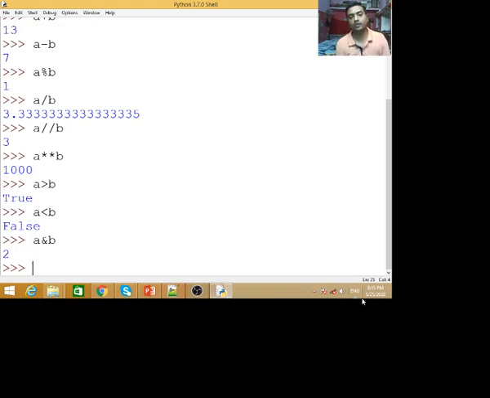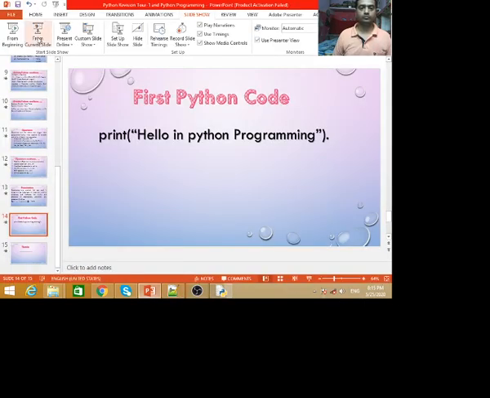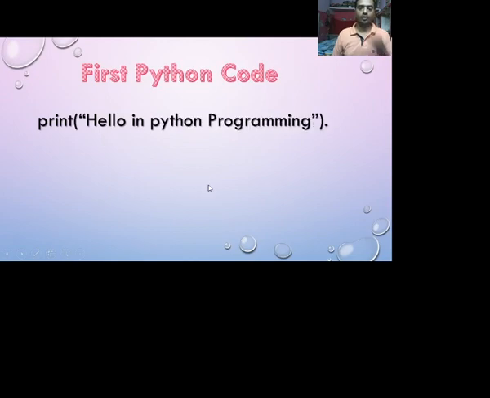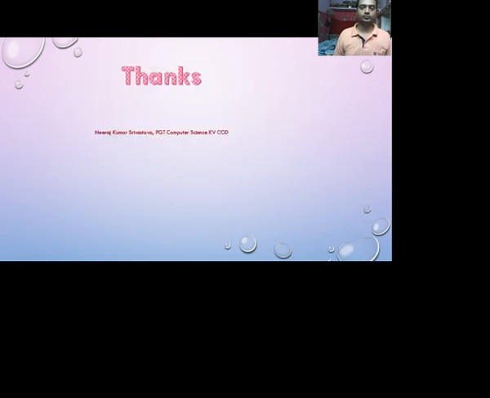This is in binary: convert 10 into binary and 3 into binary. Now perform a and b, and you will get the answer 2. These are the operators. So we saw print and used some operators in Python. Thanks.